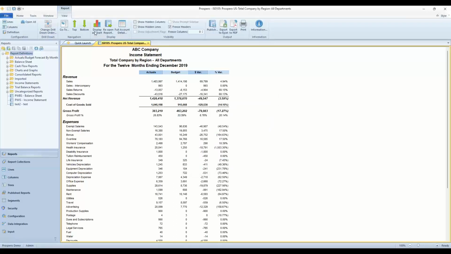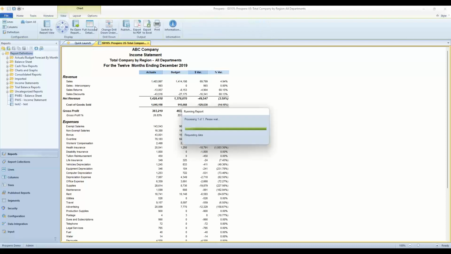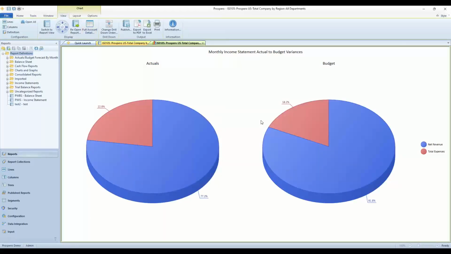And then look at this in the chart view. So this view is the same, but now if I double click on total expenses, this will show me all my expenses that I have out there. And it's going to be cluttered, but that's okay.